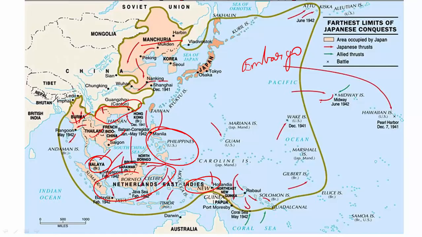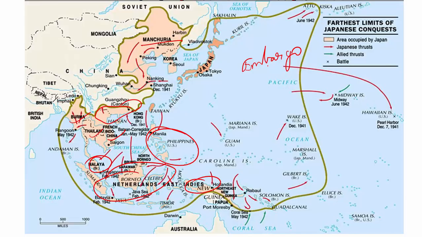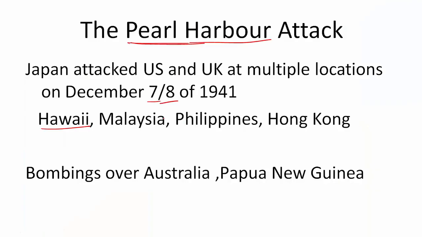So to prevent this, Japan did a very daring attack. It is called the Pearl Harbor attack. So on December 7 and 8, Japan attacked many places at once. One of those places was Pearl Harbor. It was the harbor in Hawaii. Hawaii, you can see in this map, this is Hawaii. These are the islands of Hawaii. They are under the control of USA and they are situated in the middle of Pacific Ocean.